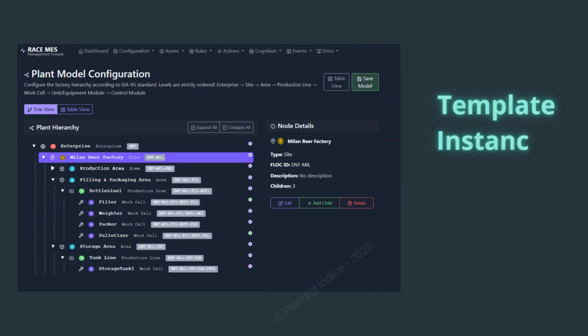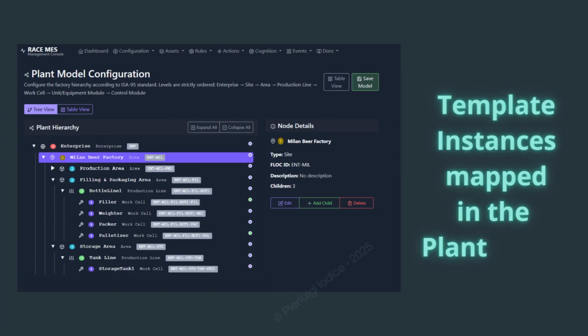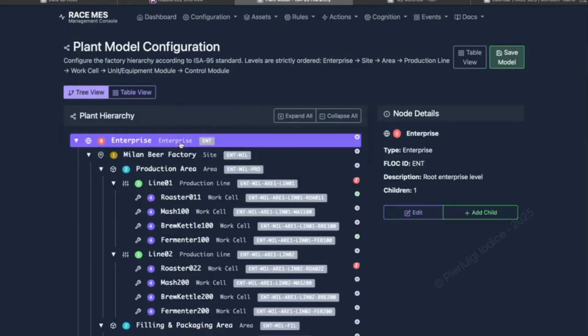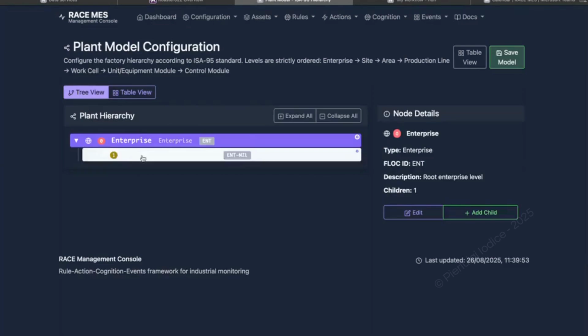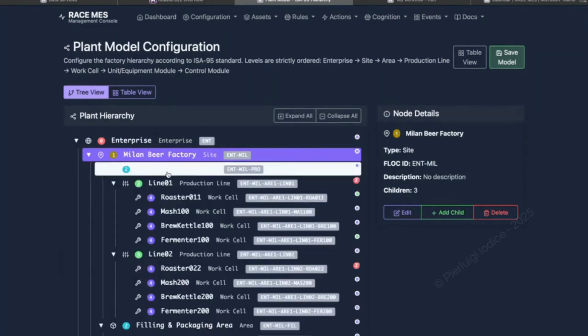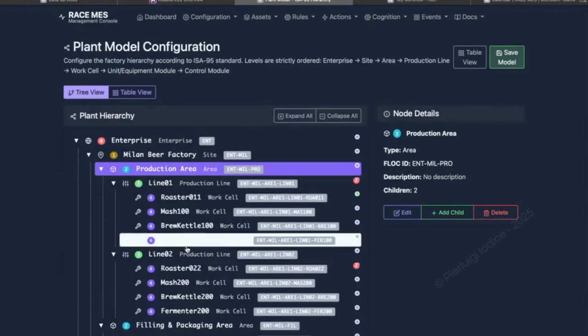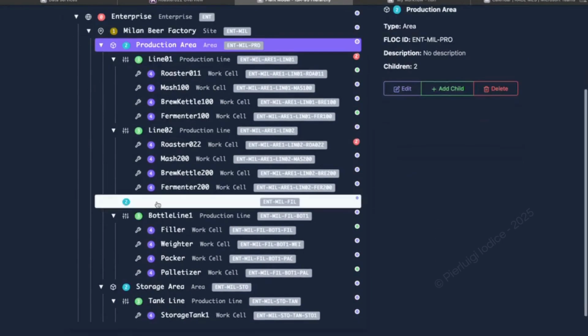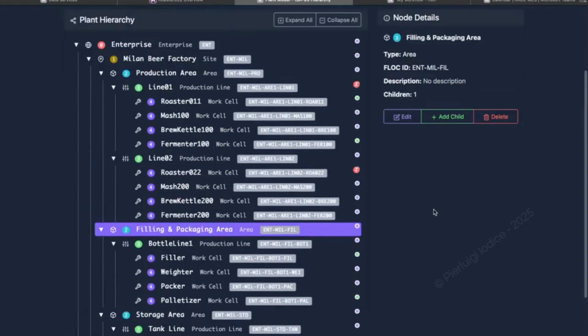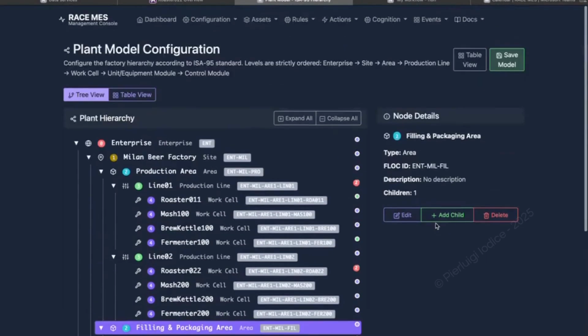Here we bind reusable templates to the ISA 95 plant model to create governed instances. This is the plant model, our ISA 95 digital backbone. For this beer factory use case, we map enterprise, site, area, line, unit. Each node is typed and carries authoritative IDs and context. At any node we can deploy a template, bind placeholders to live streams, and enrich events with contextual data, all under instance-level governance. That context travels with every event, enabling traceability, multi-site reuse, and low-latency routing.